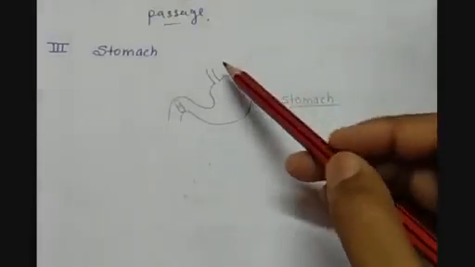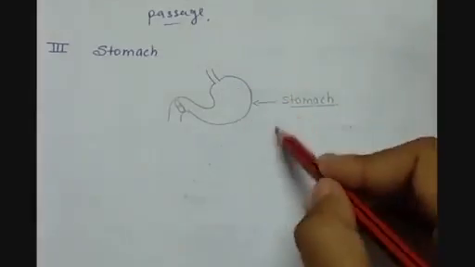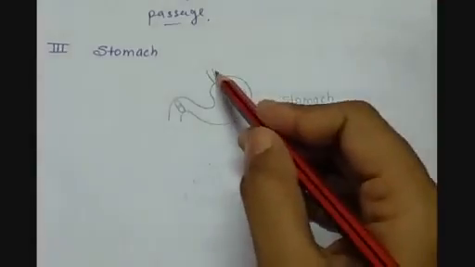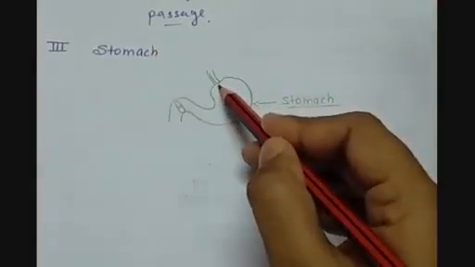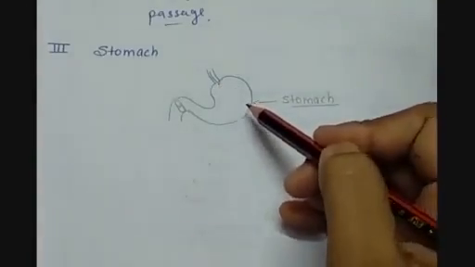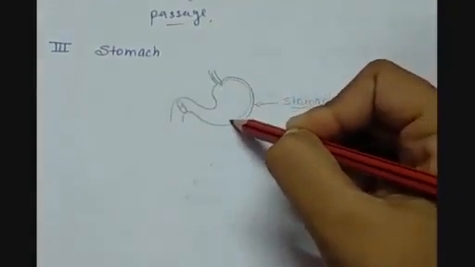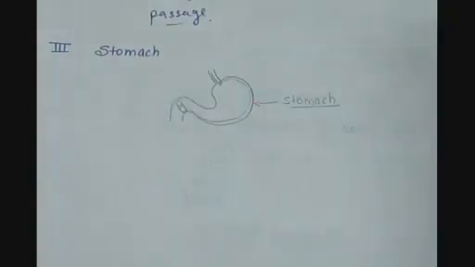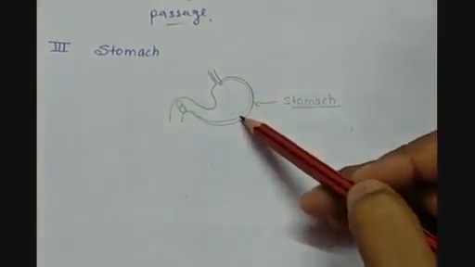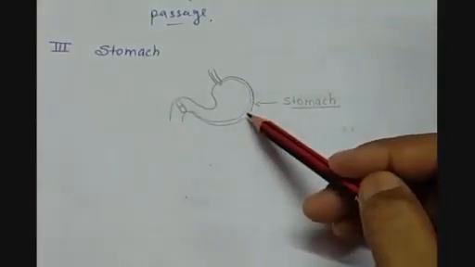Now, from the esophagus, the food is transferred into a sac-like or bag-like structure. It expands when the food enters into it. That means it is a stretchable part of the alimentary canal, which has the lining in its interior portion of the stomach. A stomach is a large organ which helps in digesting the food in different ways.